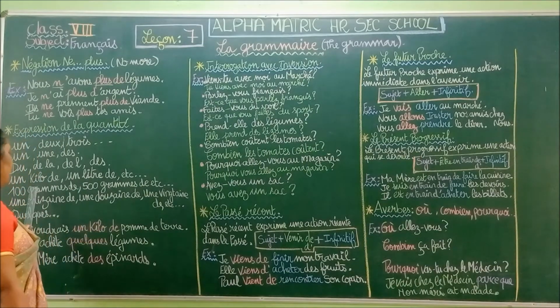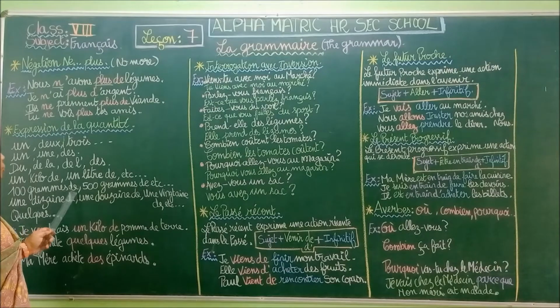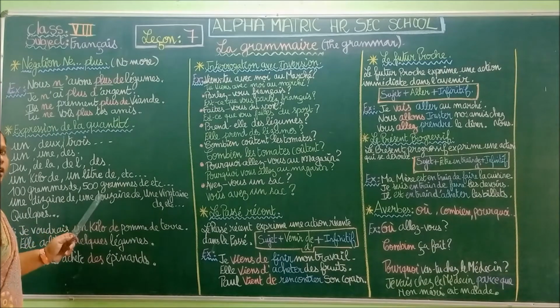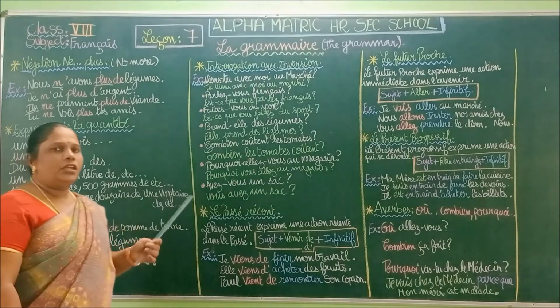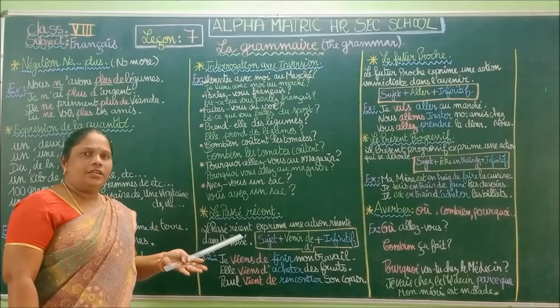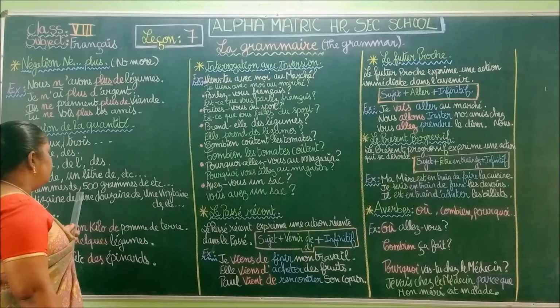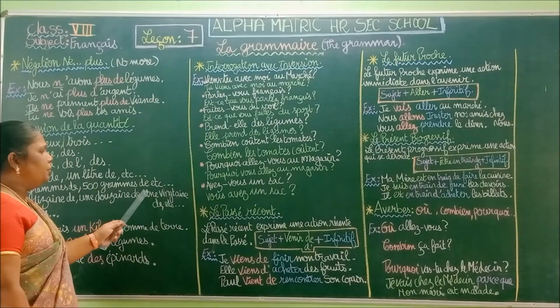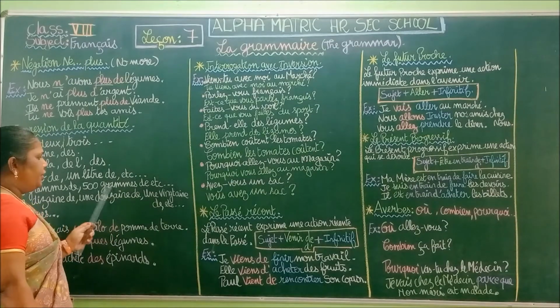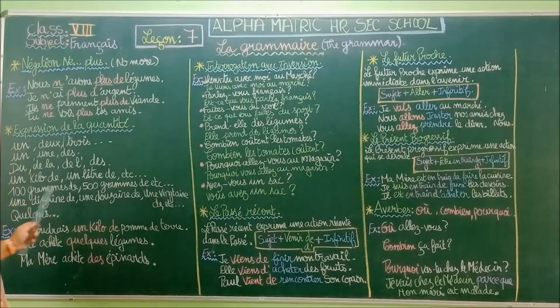Next one, 100 grams de. So 100 grams of. You have to take the coriander. 100 grams, 500 grams. So 100 grams de, 500 grams de. 500 grams of, etc. Une dizaine de.